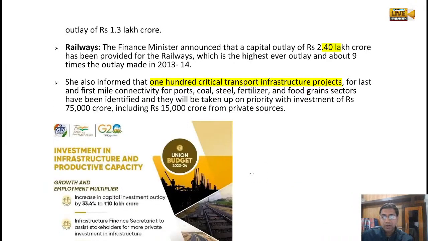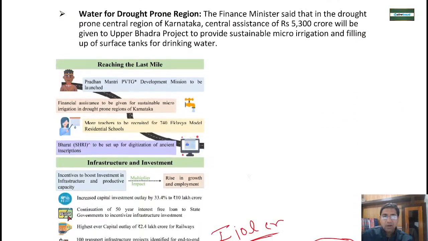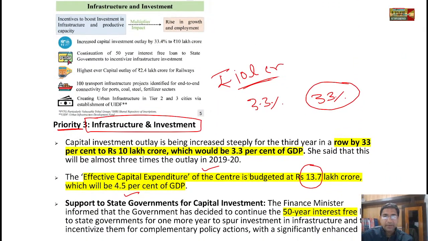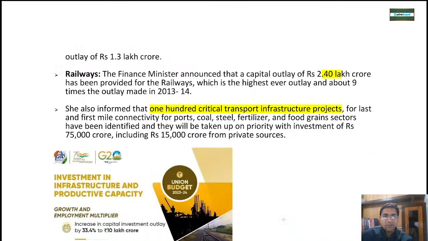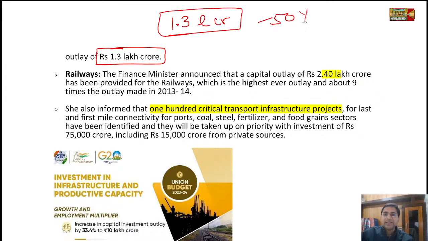And how is the government going to support the states under this capital expenditure? The government is providing 50-year interest free loans to the states for any type of capital expenditure, for 1 year to spur the investment. If they want to do any kind of capital expenditure, the government is providing a 50-year interest free loan. The outlay for that has been given as 1.3 lakh crore. So for states, 1.3 lakh crore rupees is there, and for 50 years it is interest free.